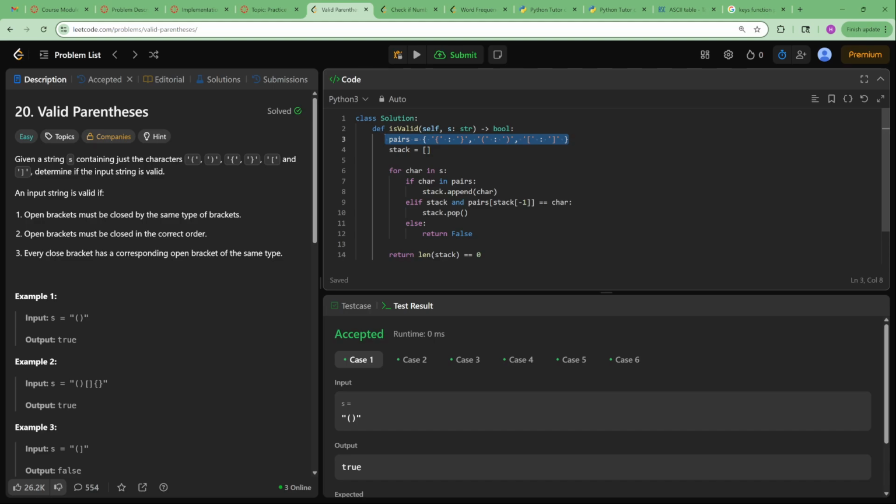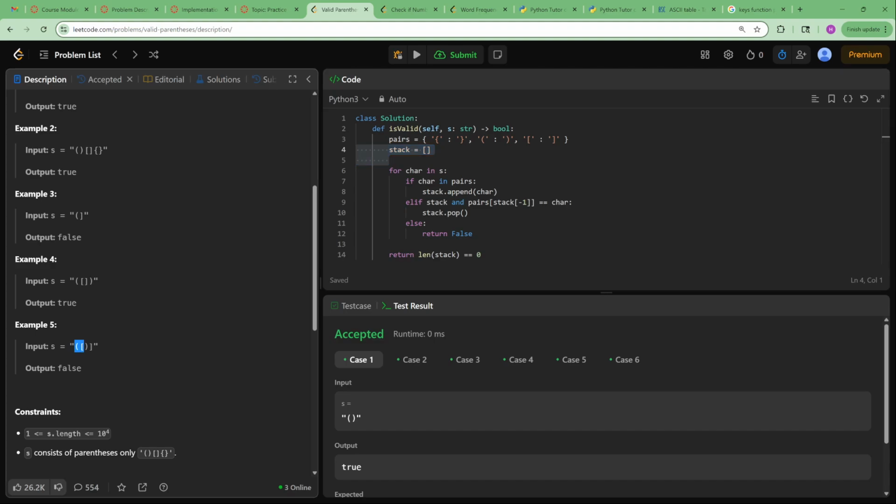Once you have a character that's in the pairs, which is just asking, is the current character we're on an opening bracket? If that's the case, we're going to append it to the stack. The stack is going to keep track of the last opening bracket seen, and it's going to contain the order of them. This allows us to handle cases like the one over here where we have 2 opening brackets and then 2 closing brackets, but they're not in the right ordering. This forces us to match the closing bracket with the appropriate opening bracket. So we're going to keep appending the characters as long as they're opening brackets.